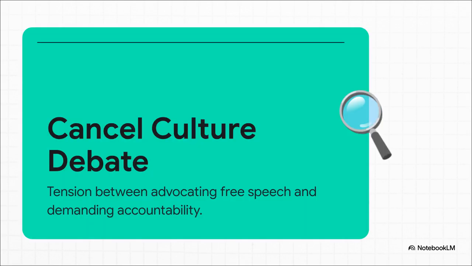This tension brings us to one of the most highly polarized topics of our time, the cancel culture debate. Neutrally speaking, on one side, there is staunch advocacy for free speech and open expression. On the other, a fierce demand for accountability and swift consequences. Now, we are simply observing this debate, but it's impossible to ignore how this core friction acts as a really heavy filter on modern journalism. It affects what gets published, how it's phrased, and how the public reacts to the narrative.